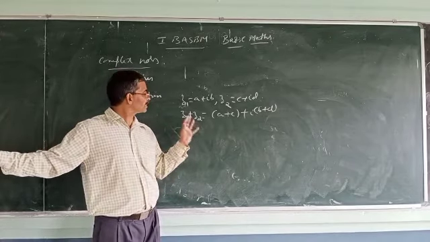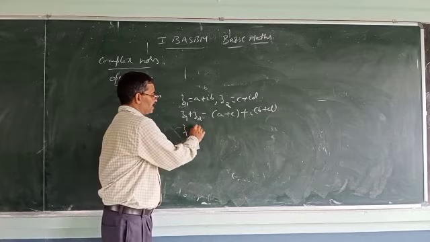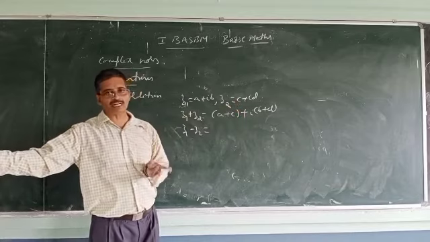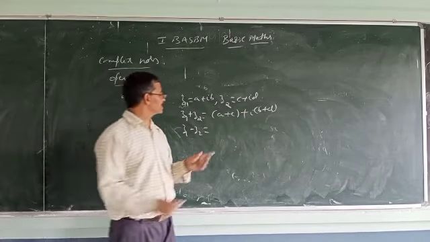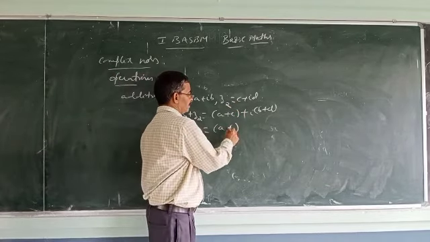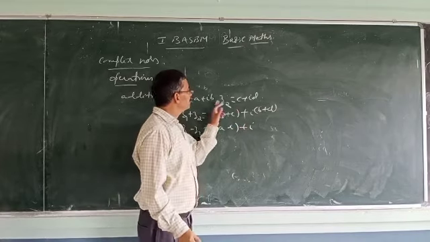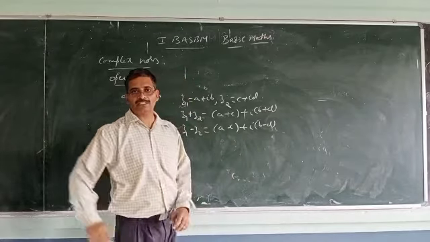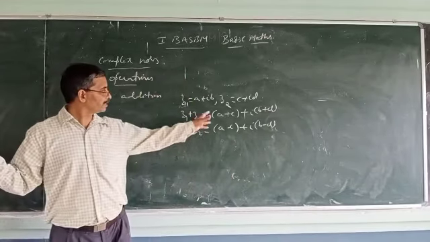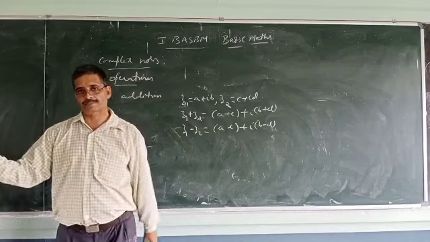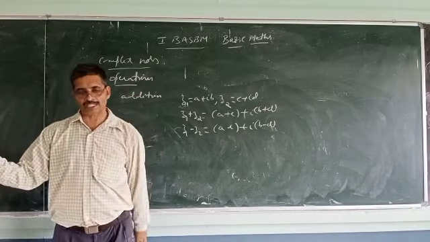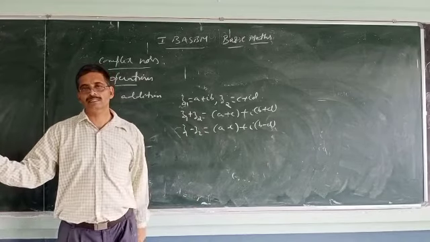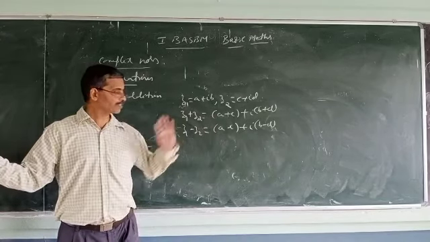Same way subtraction is done. What is subtraction? z1 minus z2. So a minus c, real part only subtract first, so a minus c, plus i into b minus d. This is subtraction. Addition, subtraction: add the real parts, add the imaginary parts. Like this you can get this side. Addition, subtraction.